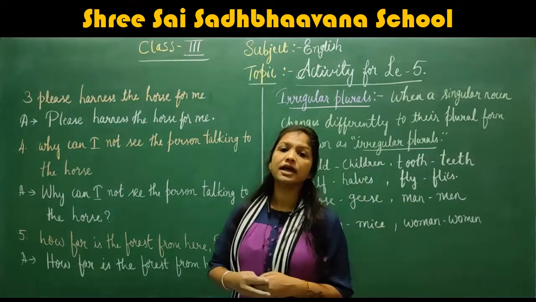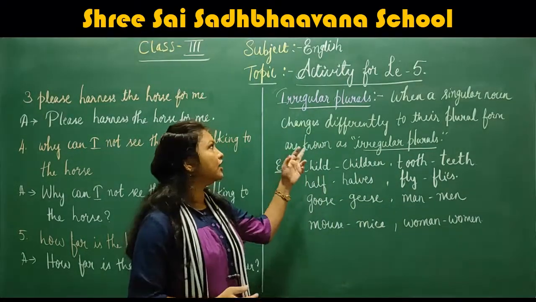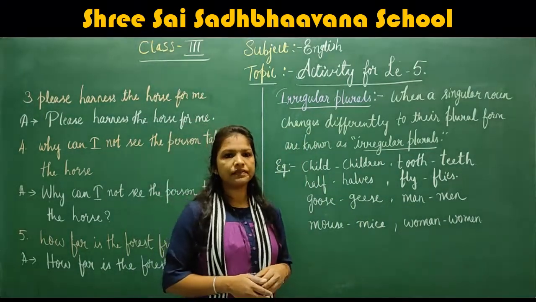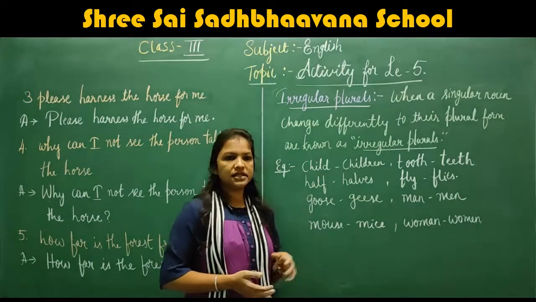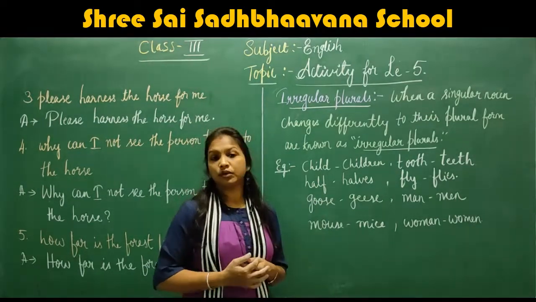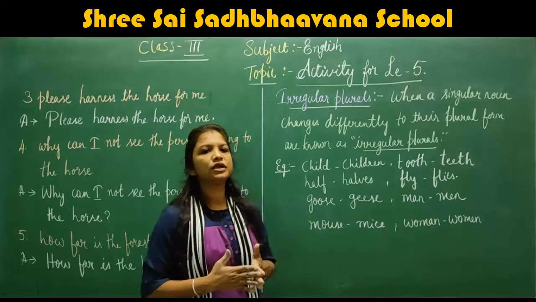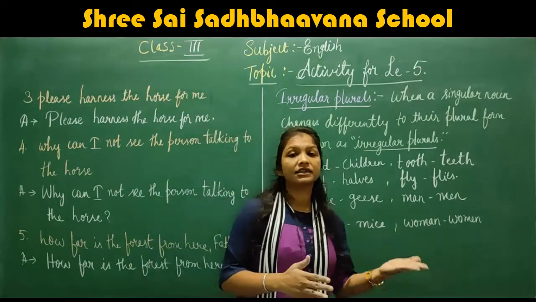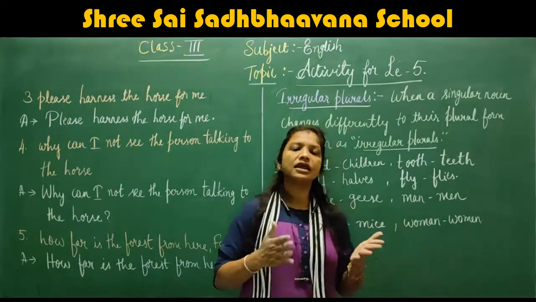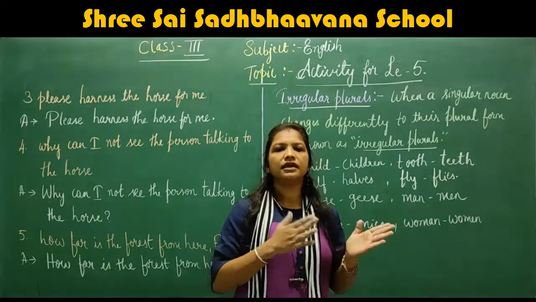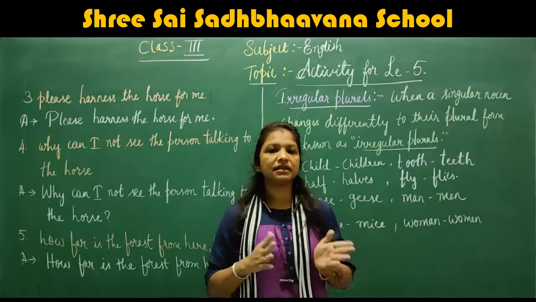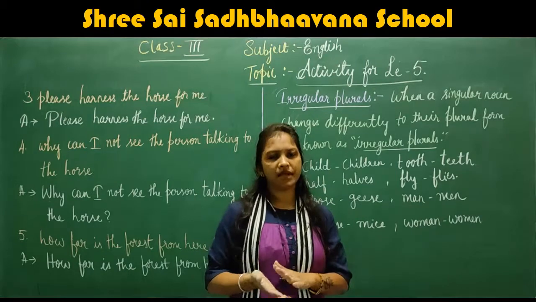Next we will move on to the next topic, that is irregular plurals. Here, irregular plurals. What do you mean by plural? First of all, plural means more than one thing or more than one person, right? Here: pen, pens; pencil, pencils; man, men.